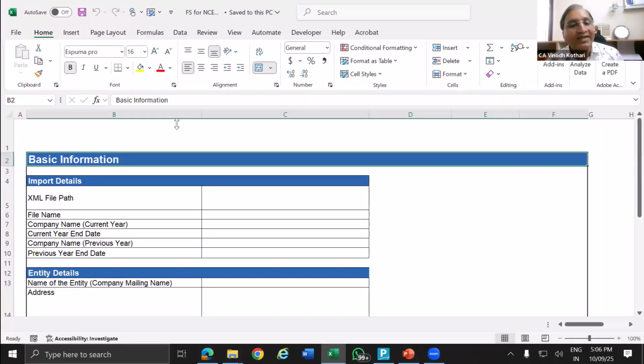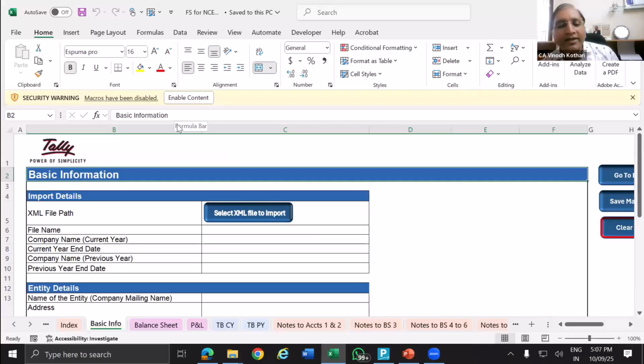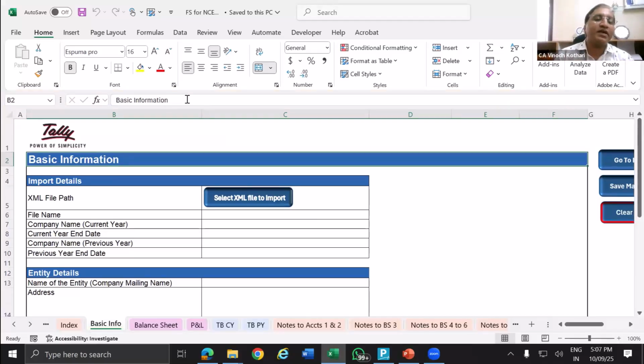Now, how to update the data in Tally, from Tally to this Excel? This is the next step which we are going to see. So before going to the updation part, we will just go through this Excel.